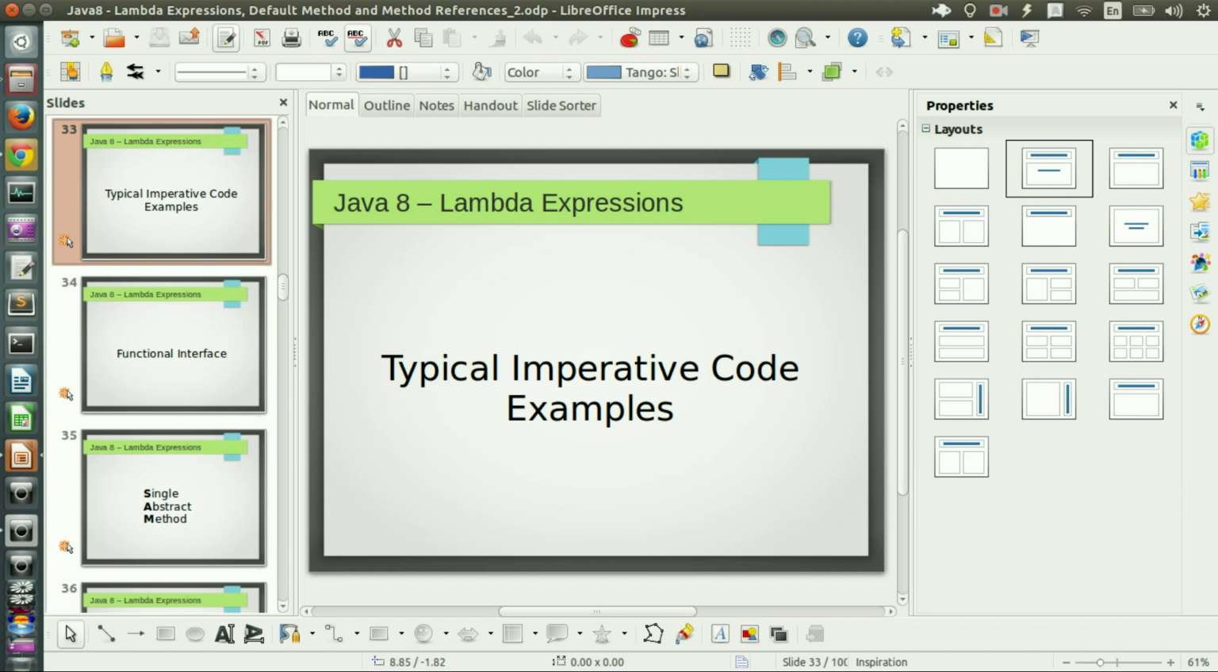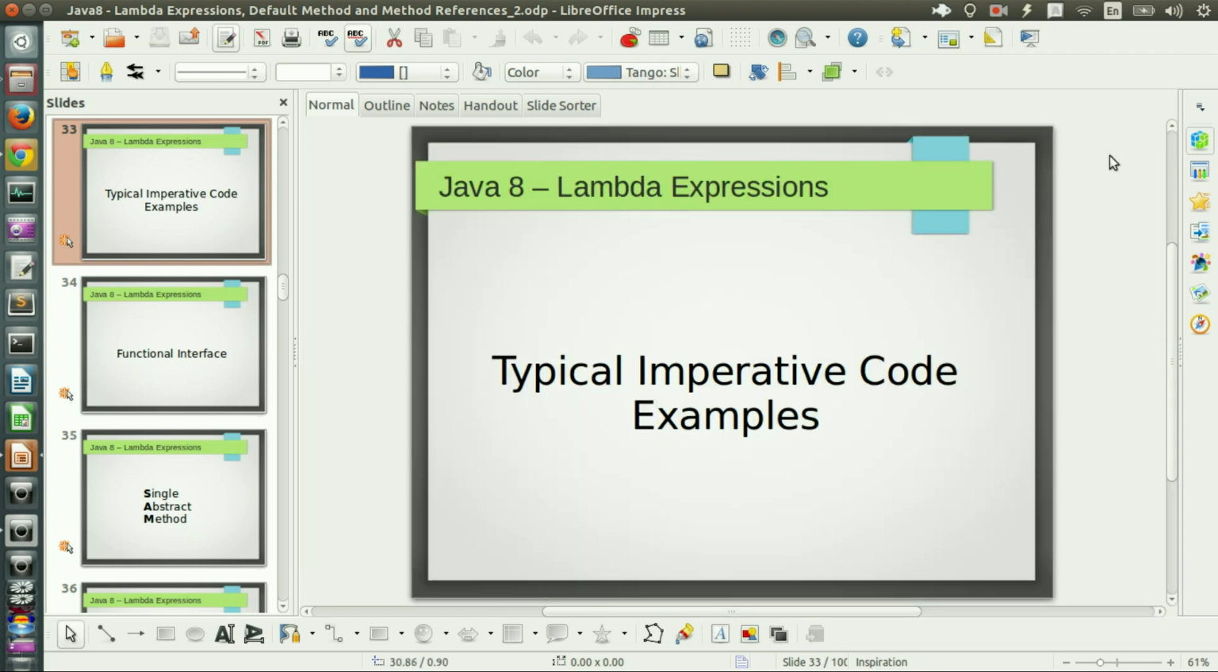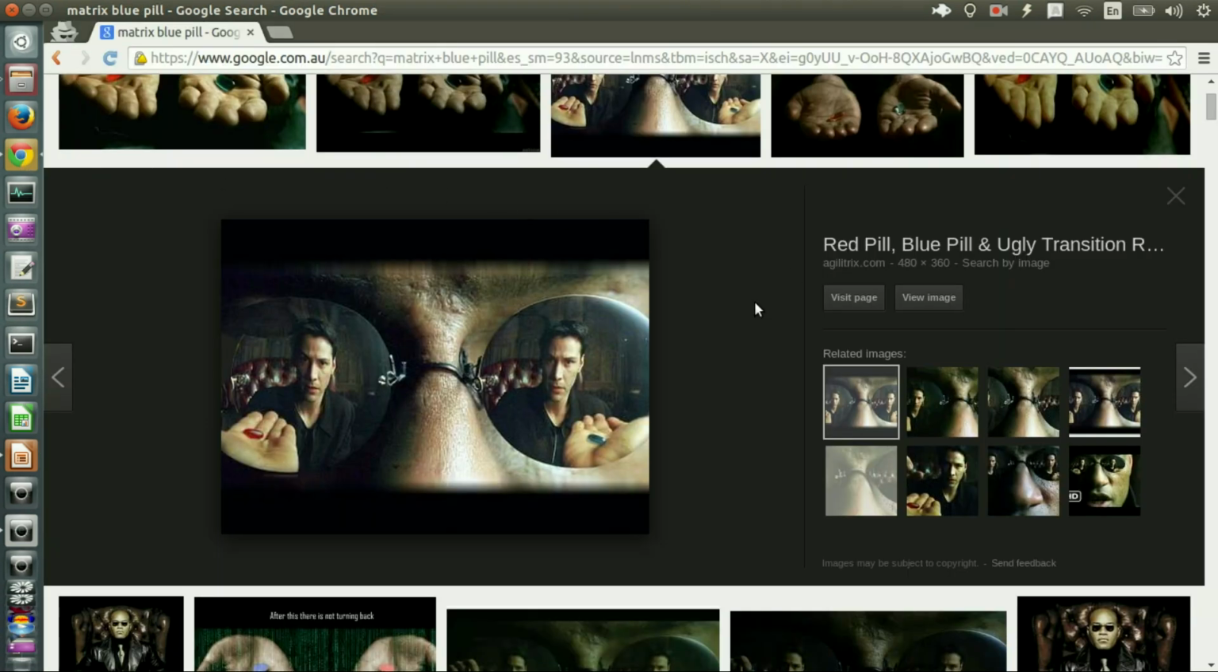Before I go any further, I must warn you that once you taste the beauty of Lambda expressions, you will never go back. So you would probably hate your job because at your workplace you still use Java 7 or even 6. Many companies still do. So you may say, why didn't I take the blue pill? So those who are brave enough to take the red pill, keep watching this video, otherwise stop now. Are you still there? Okay, good.